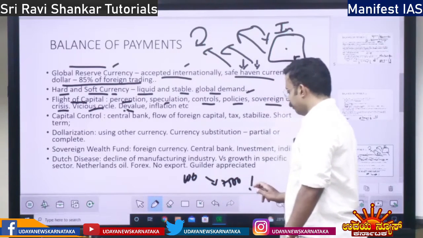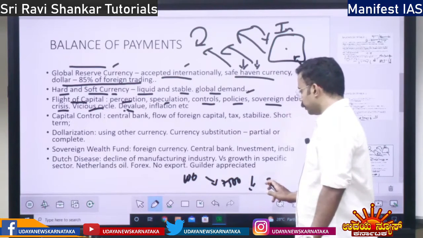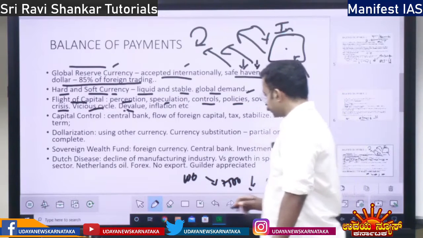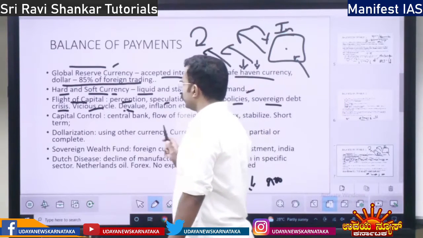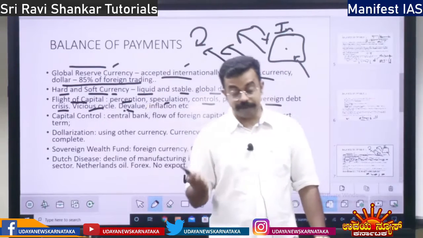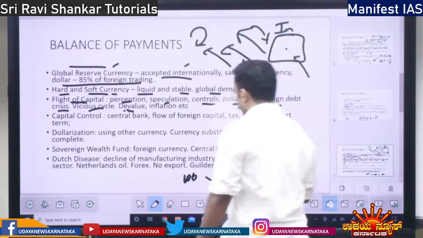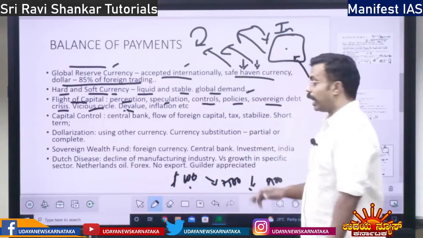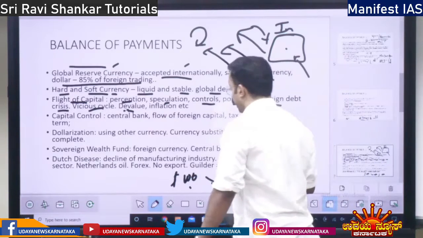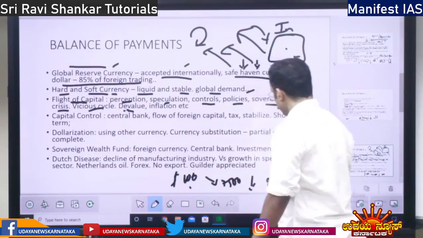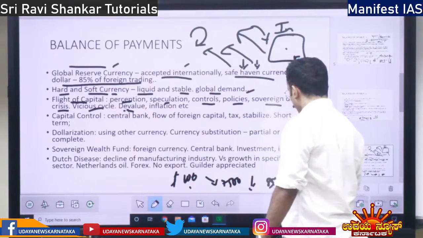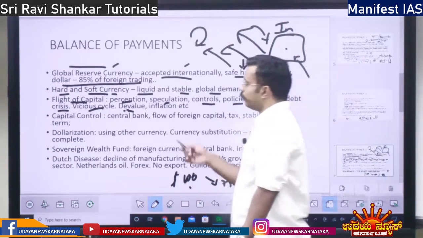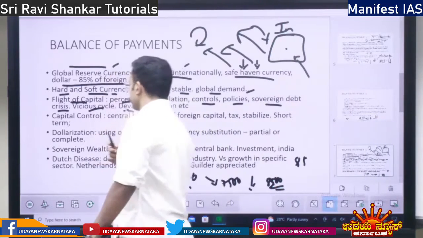When currency is devalued, it will become 8,500 rupees, right? So when they devalue, actually flight of capital doesn't happen. See, obviously, when they invest $100, 7,500 rupees, and devaluation happens, the currency will fall to 85 rupees. So the investment will become 8,500. So it is profit for them. Whereas flight of capital is the opposite, right?